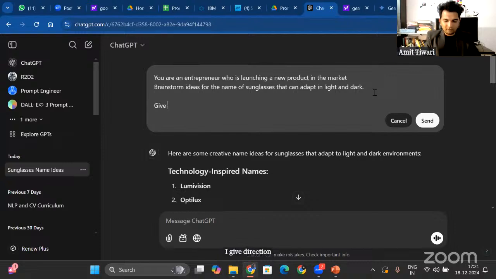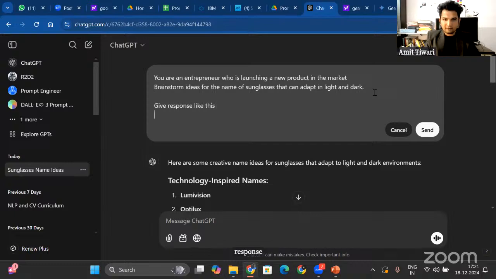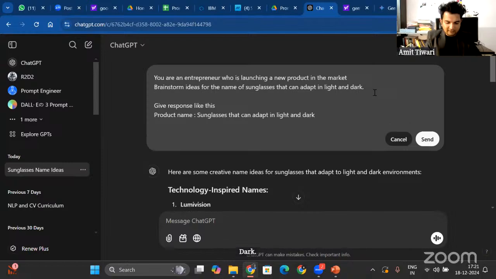Now I press enter and I give direction. Give response like this: product name, sunglasses that can adapt in light and dark. And seed words.